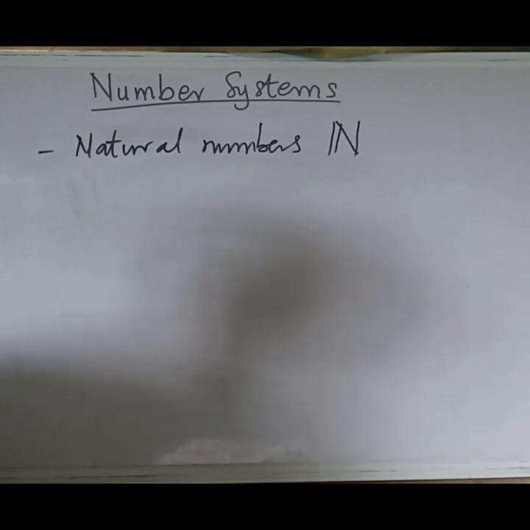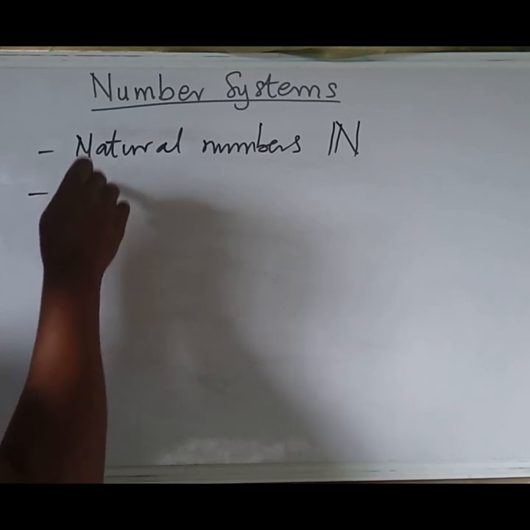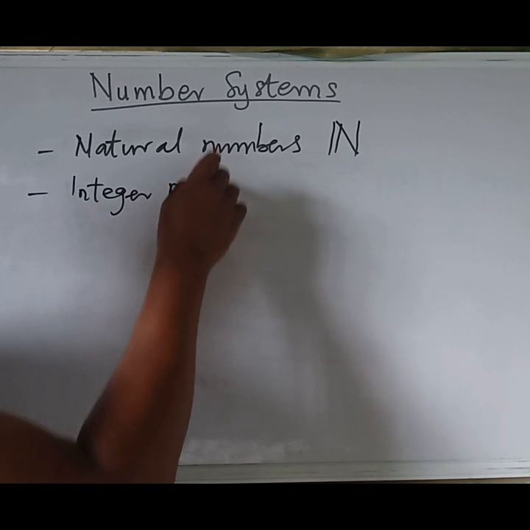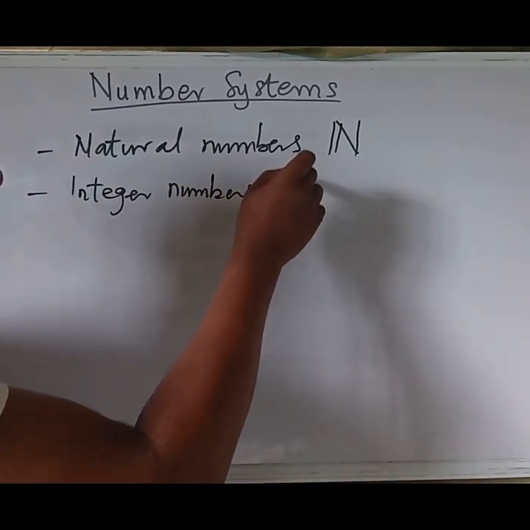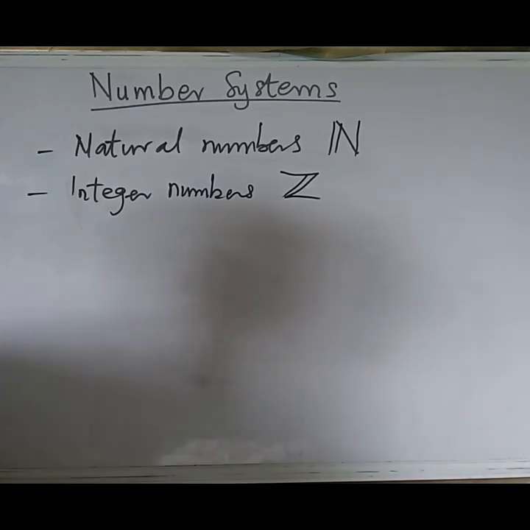And we have also said that we have the integer numbers, and this symbol was given to this. The symbol Z is a notation for whole numbers in German.